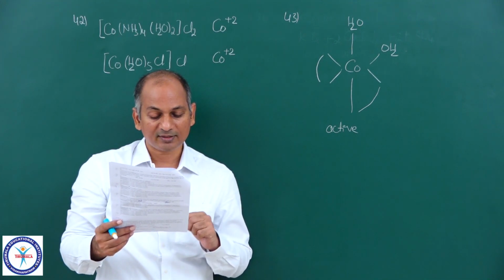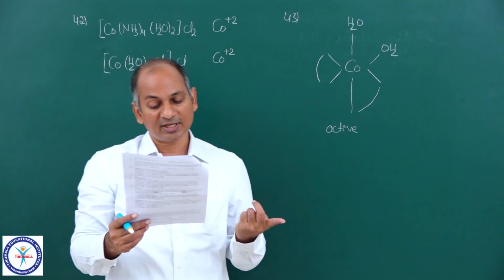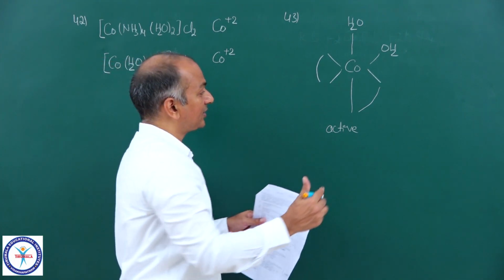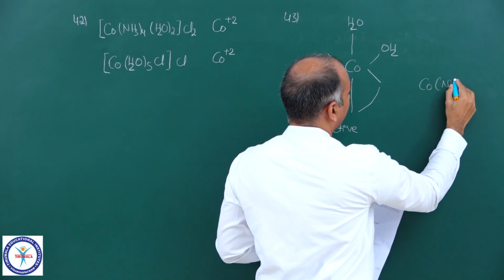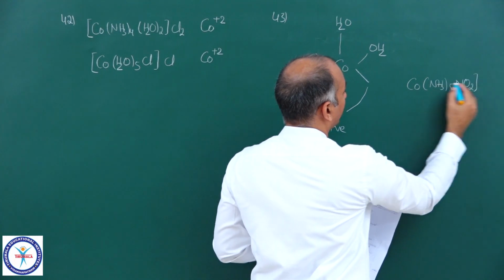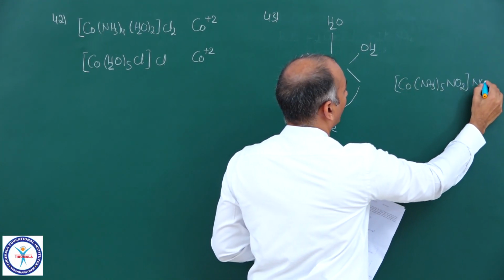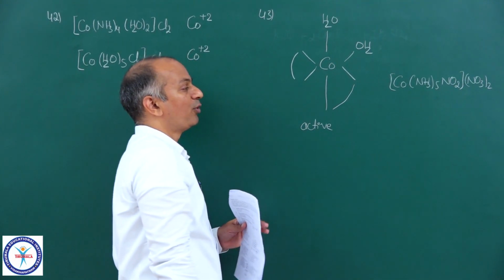Then Co, NH3 taken 5 times, NO2 shows ionization isomerism. You see this: Co, NH3 taken 5 times, NO2 inside and NO3 outside, twice. That is a Co plus 3 complex.